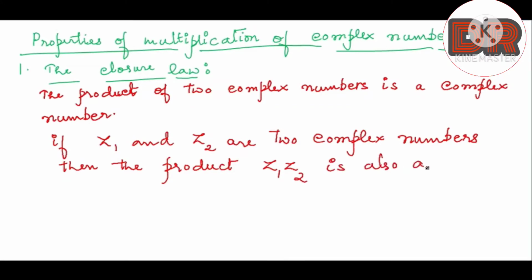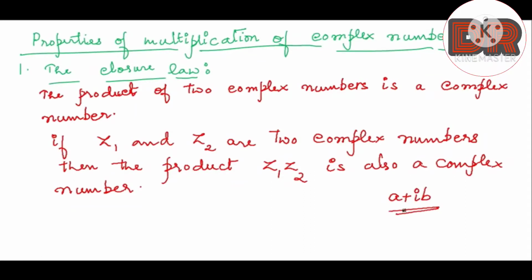In the previous examples, we have seen the resultant is in the form of a plus ib. We are getting the final answer in this format.